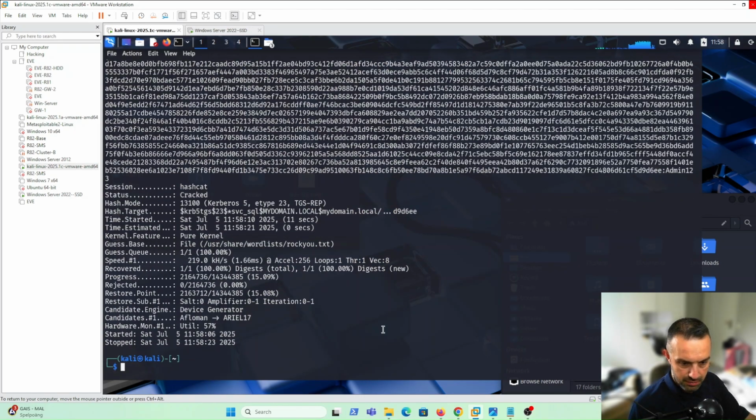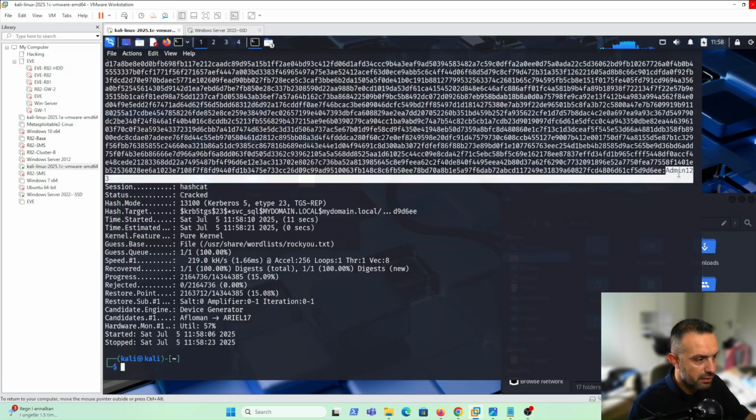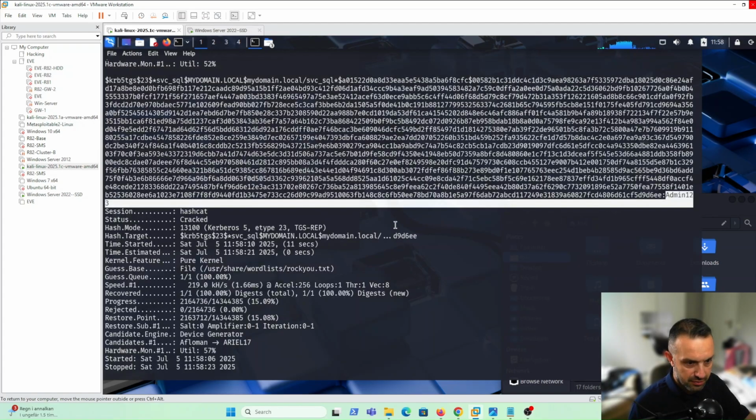Okay, now it is done. The password here is admin123. As you can see, the result of cracking this hash is admin123. So now we have a password that we can try to use. We try it using CrackMapExec and SMB.